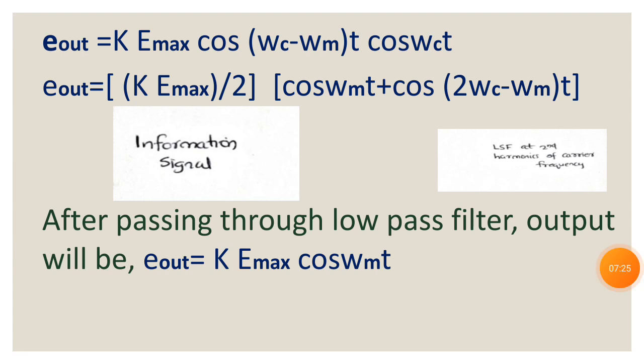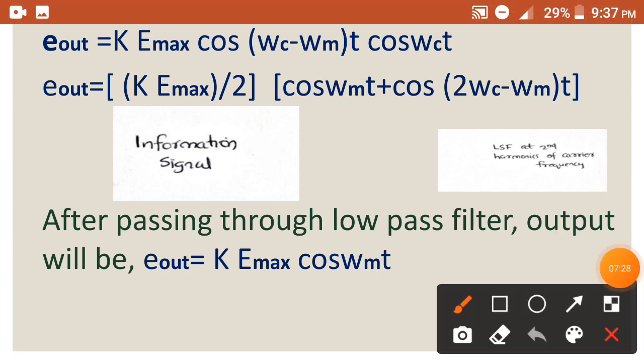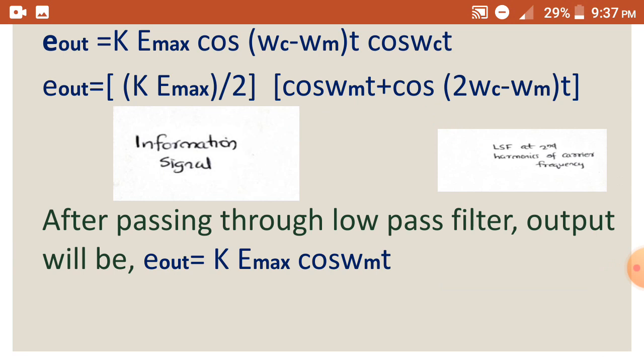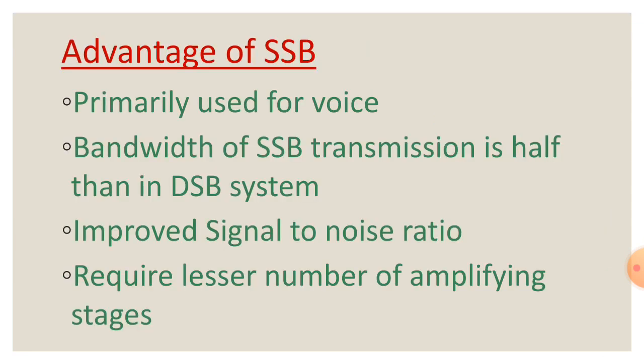Here the first term represents the information part, and the second part represents the lower side frequency at the second harmonic of the carrier frequency. So after passing through a low pass filter, the output will be E output = k E max cos ωmt. So in this way the SSB passes only one sideband frequency and suppresses the carrier signal and the other sideband.